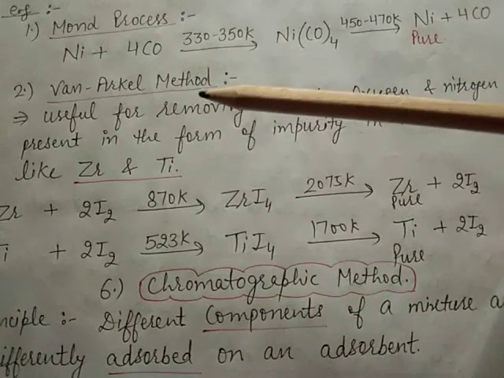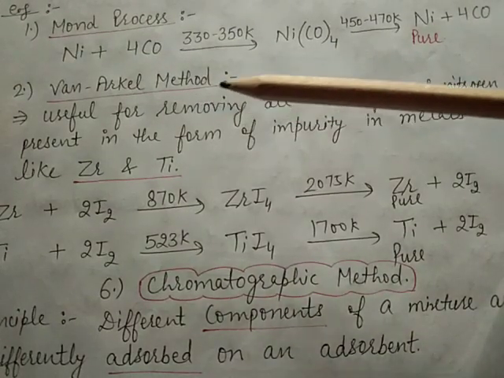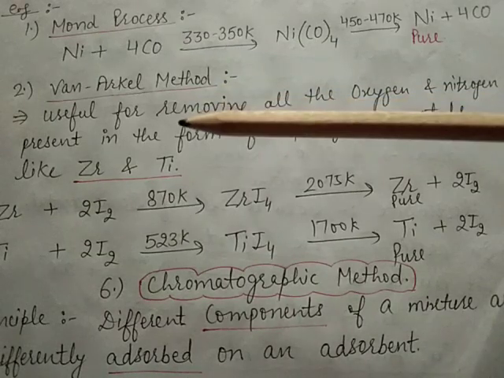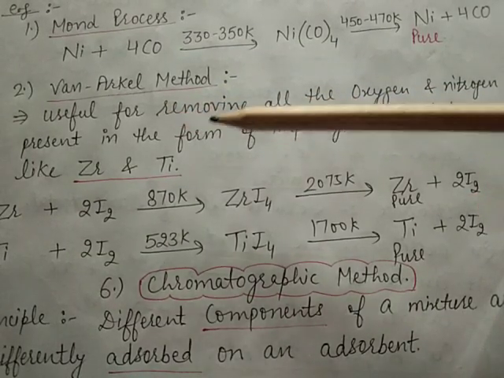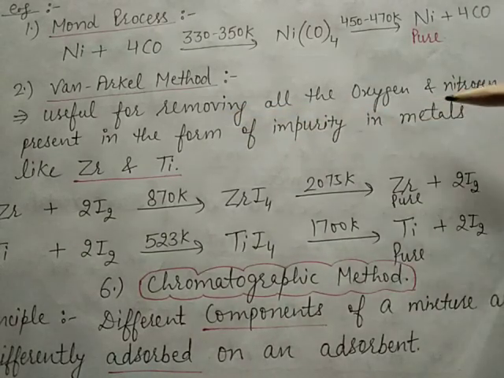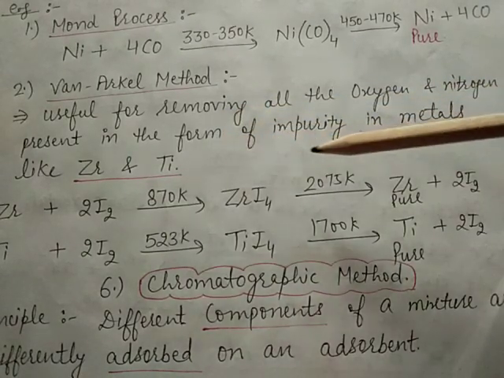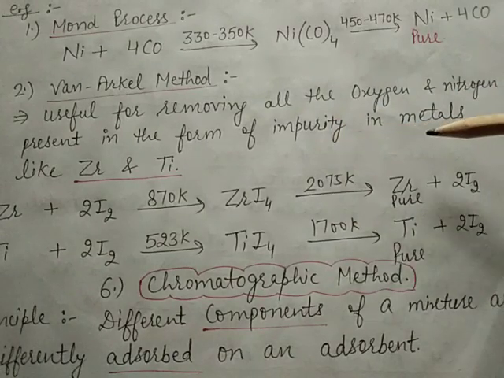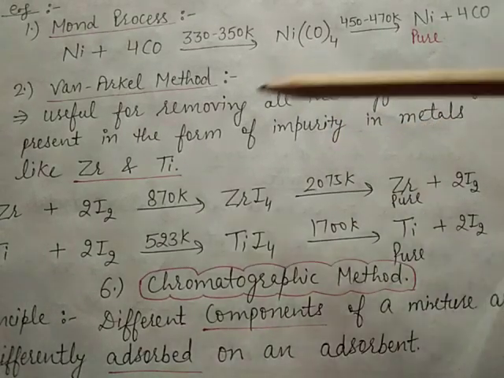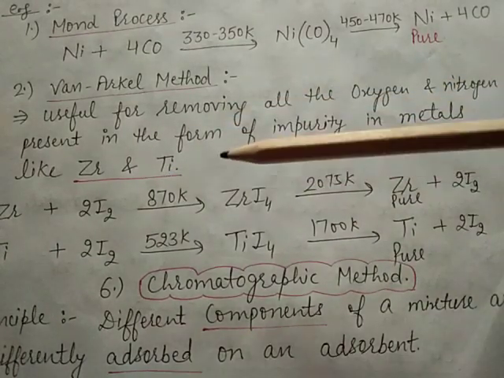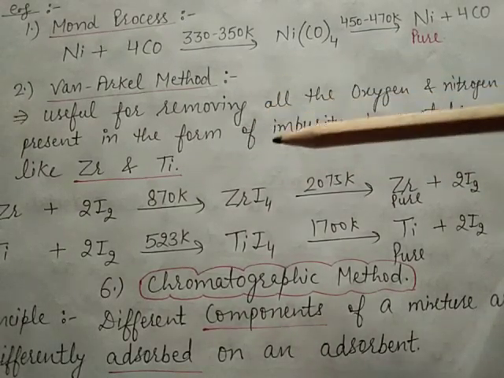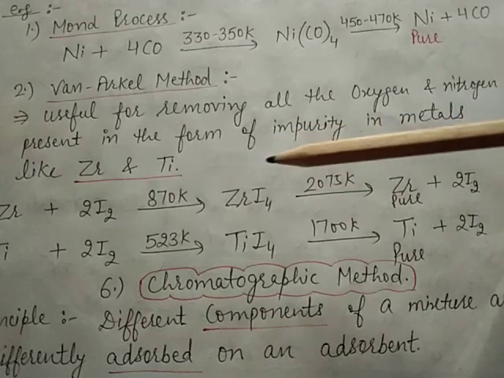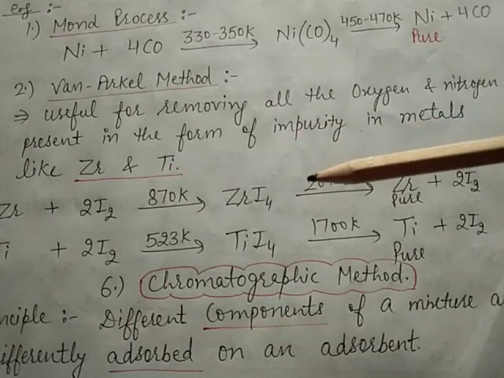Now the second method is the Van Arkel method. The Van Arkel method is useful for removing oxygen and nitrogen present as impurities in metals like zirconium and titanium. This method is useful for purifying zirconium and titanium only.